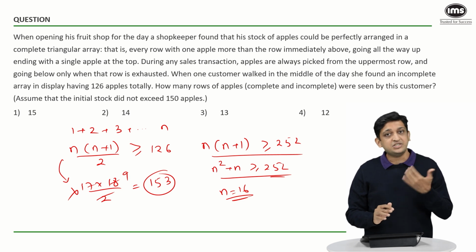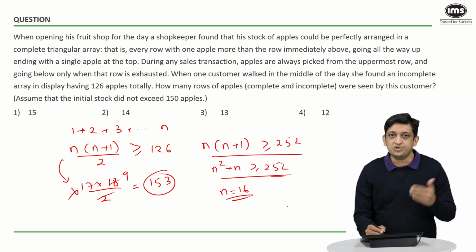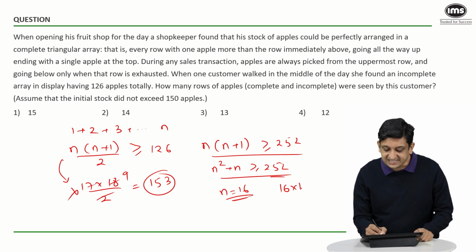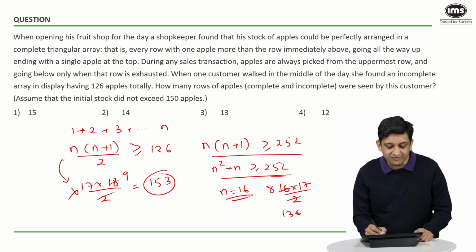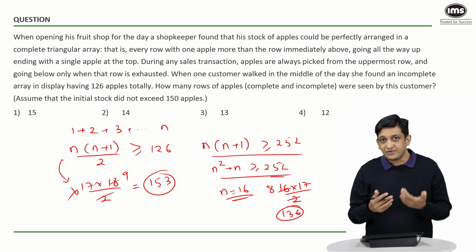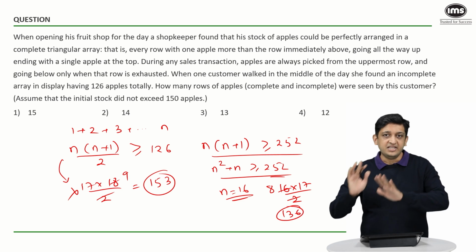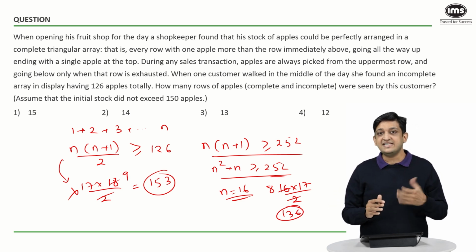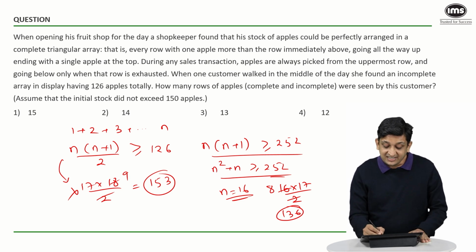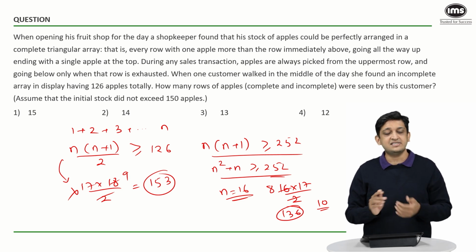Now how many apples would have been present in total if there were 16 rows? Again we can do n into n plus 1 by 2, or 16 into 17 by 2. Now 2 8s are 16, so 17 into 8 will be 136. This 136 is the total number of apples present at the beginning of the day. But when this customer visited, she could see only 126 apples, which means that 10 apples would have been taken away by the customers who preceded her.